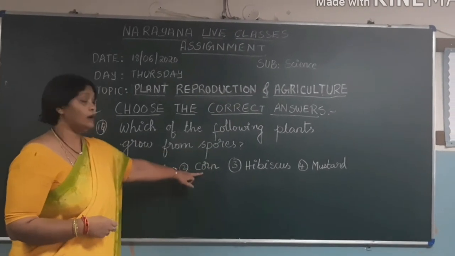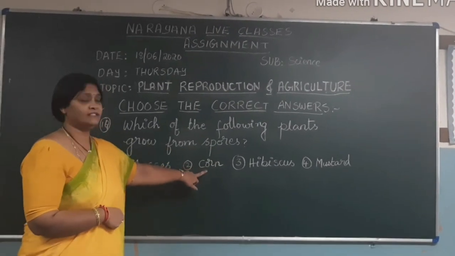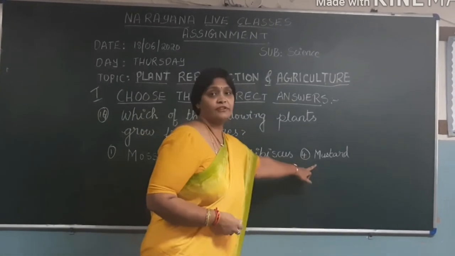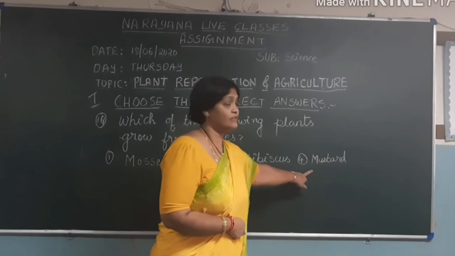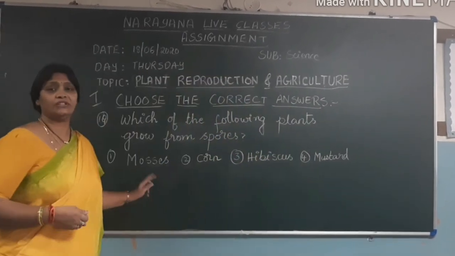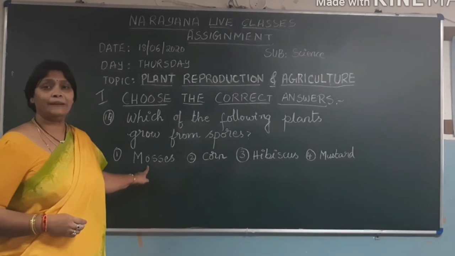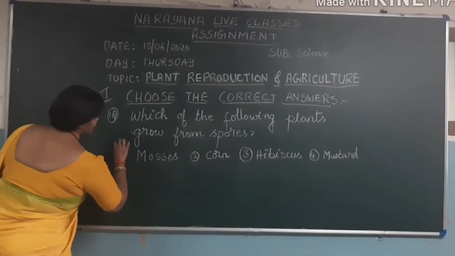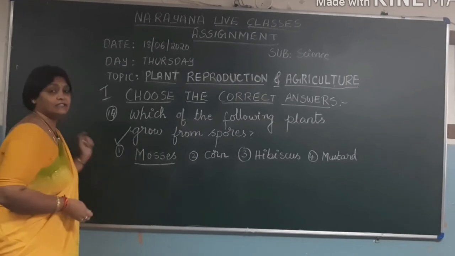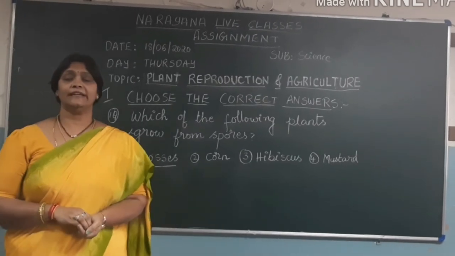If you go for the corn, corn reproduces from the seeds. Hibiscus from the stem, and mustard from the seeds. The reproduction happens for this mustard through seeds. So answer for the first question is mosses. So please highlight the first answer as mosses. Underline this mosses as the first answer. Let's go for the second one.